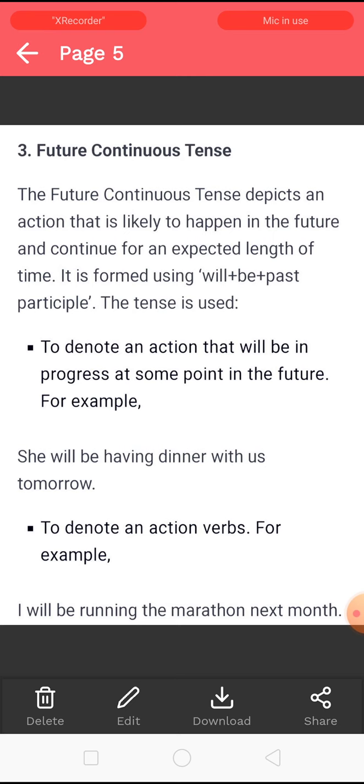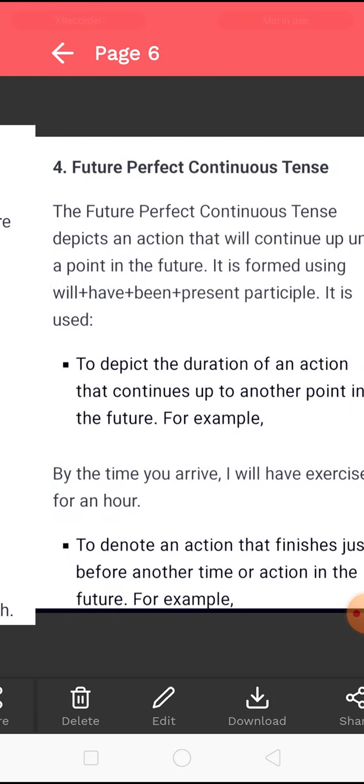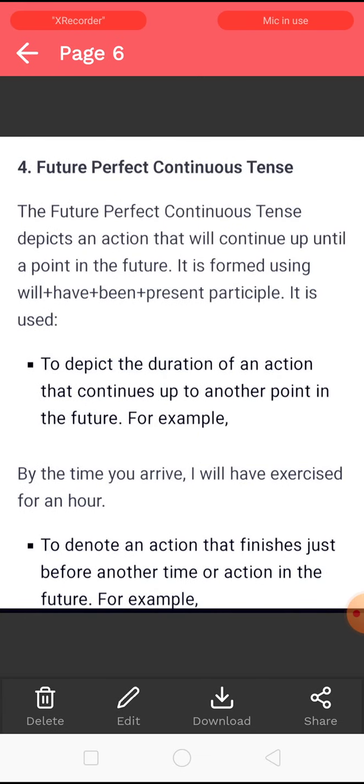Next, it is used to denote an action verbs. For example, I will be running the marathon next month. So here we are talking about an action which will be in the continuity in the future, next month. Okay? Let's move on further with the fourth form, that is future perfect continuous tense.